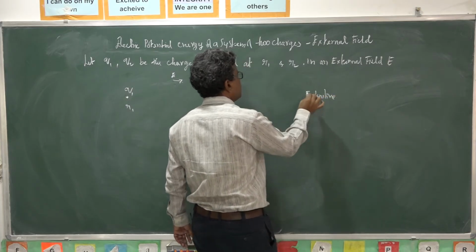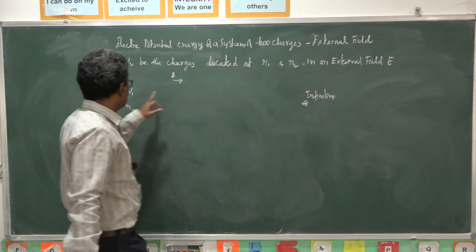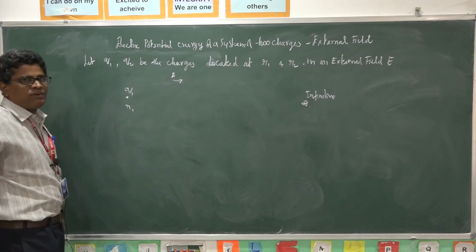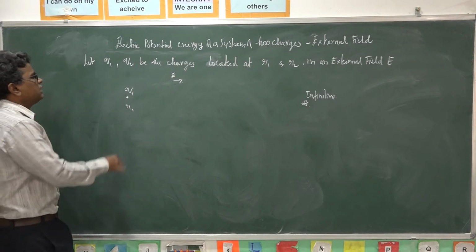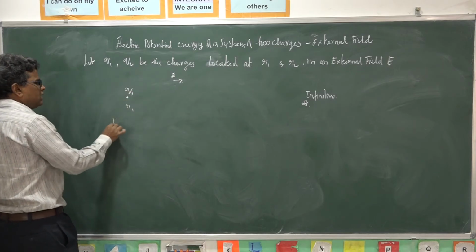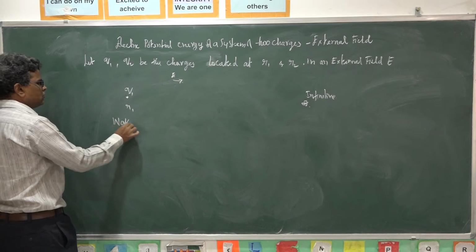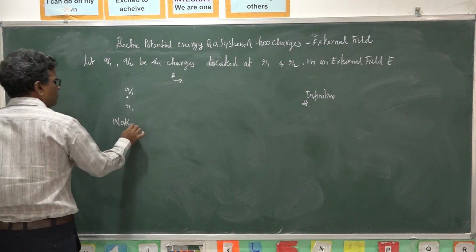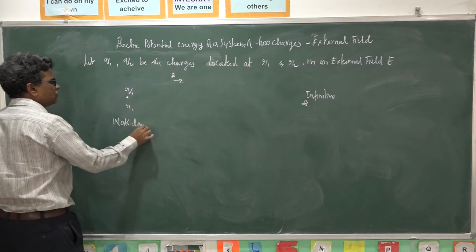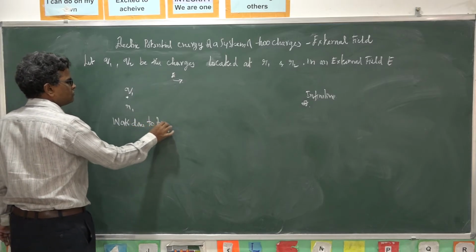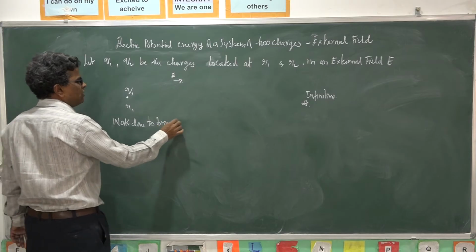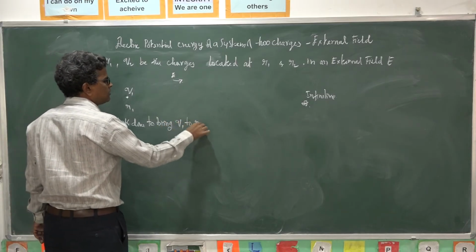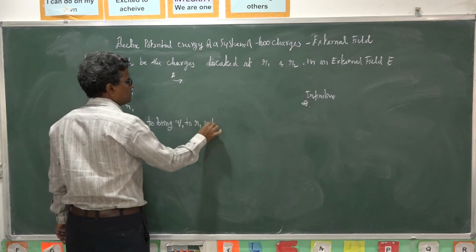To bring that charge from infinity to this position vector r1, the work done is stored in the form of potential energy. So work done to bring q1 to r1 in the field